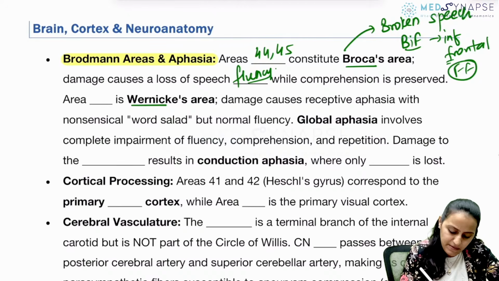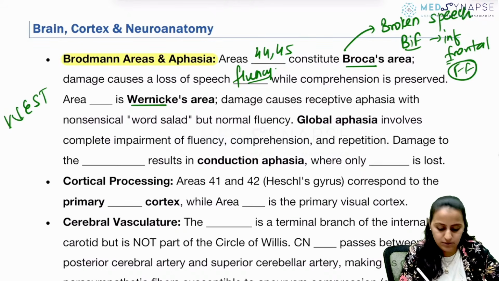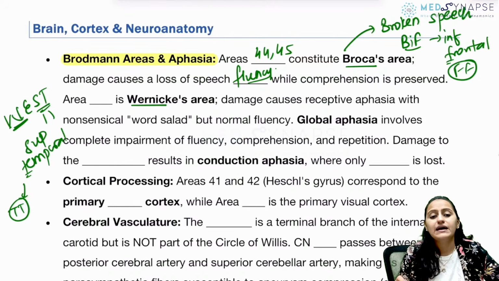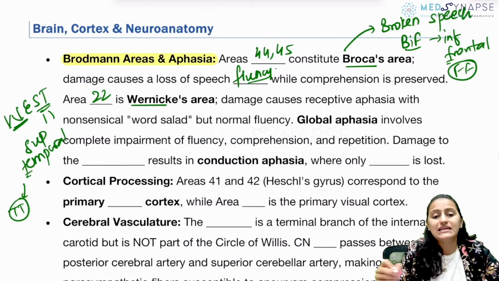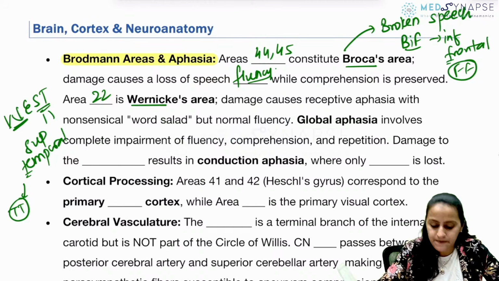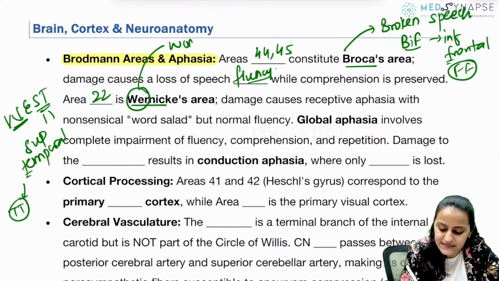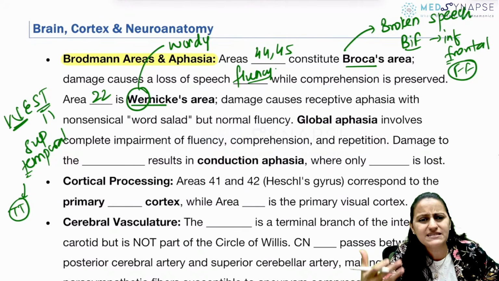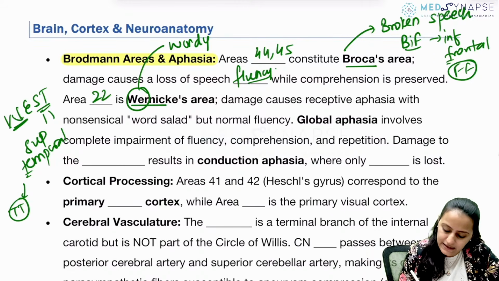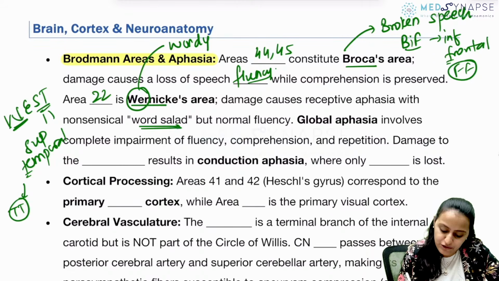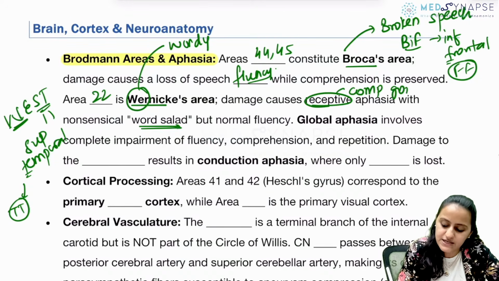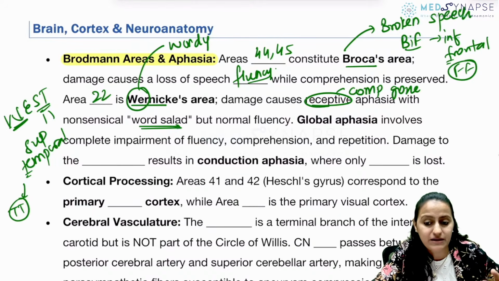And Wernicke's. Remember the mnemonic for Wernicke's is West. What is West? Wernicke's ST. It is the superior temporal gyrus. Remember temporal is TT. Area number TT 22. Okay, 22 is Wernicke's. Remember, the speech in Wernicke's is wordy. Broca's is broken. Wernicke's is wordy speech. The patient speaks a lot, right? And there is word salad which is formed. The fluency is not affected. There is receptive aphasia. Basically the comprehension is gone. Okay, comprehension is affected along with repetition.